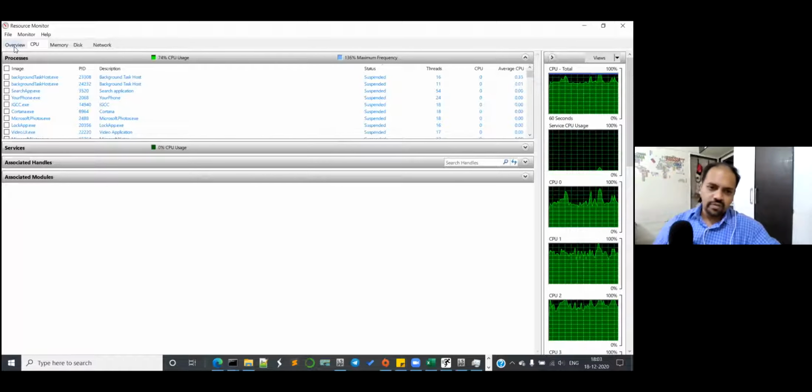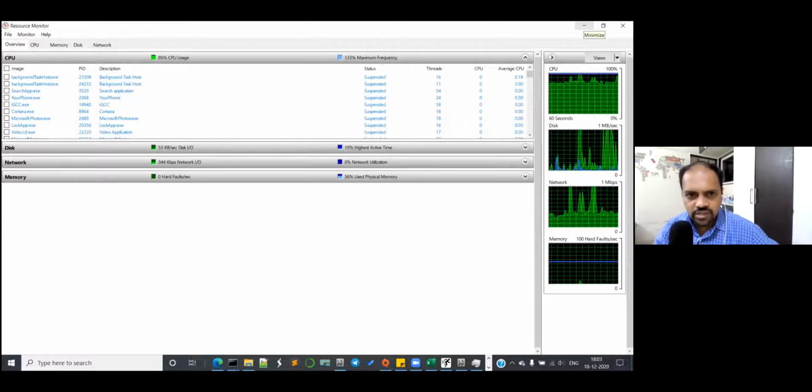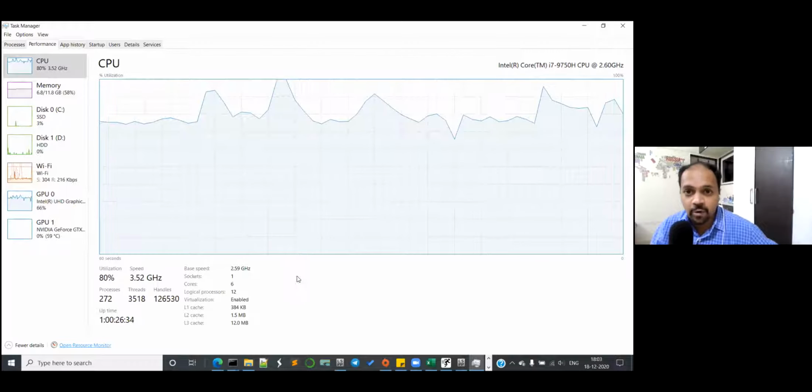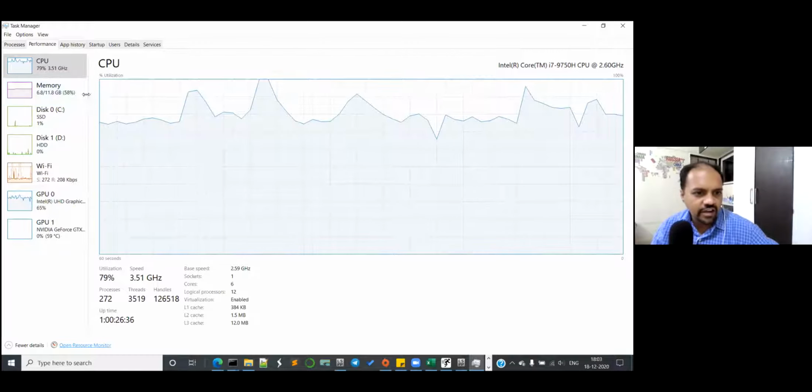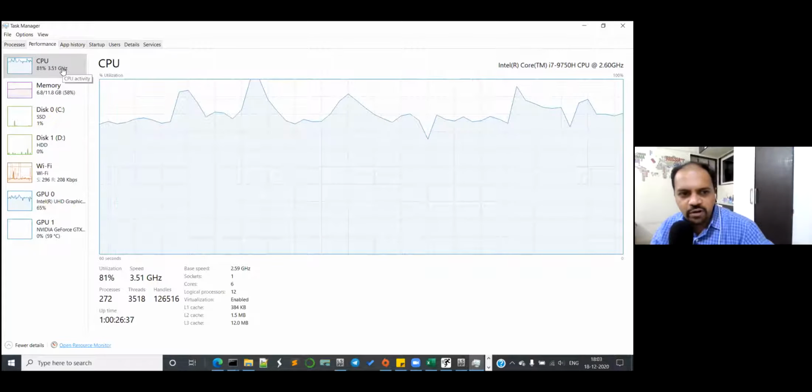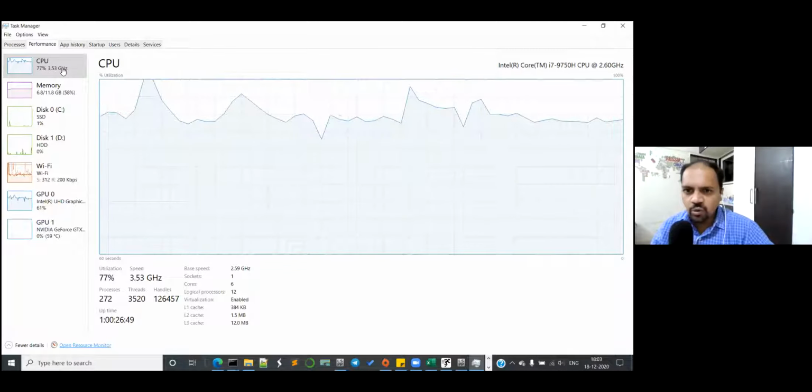Now I will tell you, we use Ryzen systems in our office, 32 cores, 64 threads, and they are Threadrippers basically, and they run at 4 gigahertz. Your system runs at 2.59 or something, which is logical because it's a laptop. It's 2.6, right? And currently it is running at 3.51. Can you see that? Yes. So we get a turbo boost when we use our Threadripper. We get a turbo boost to 4.4 or 4.7 sometimes based on the cooling.